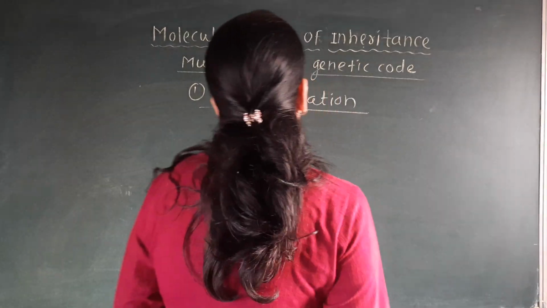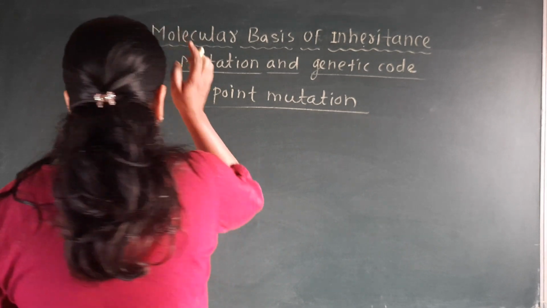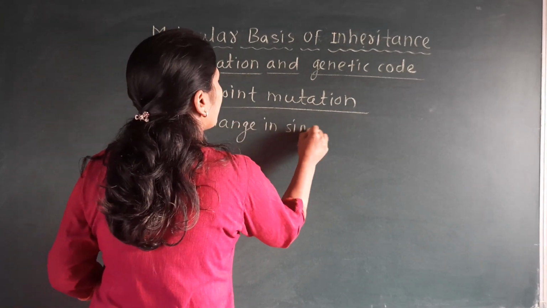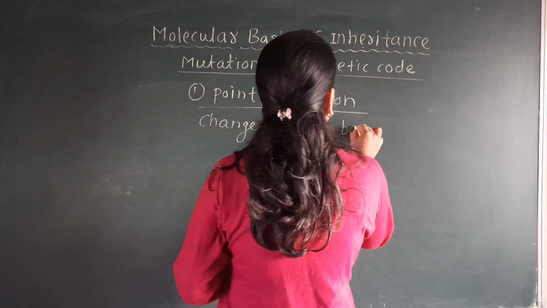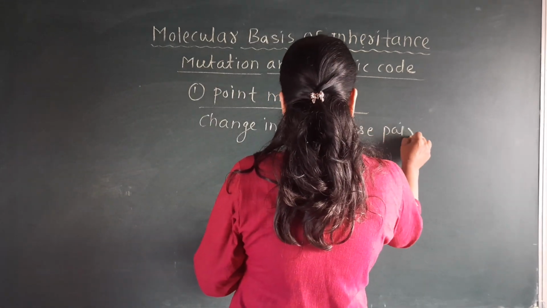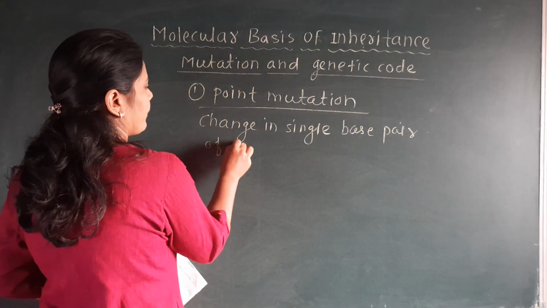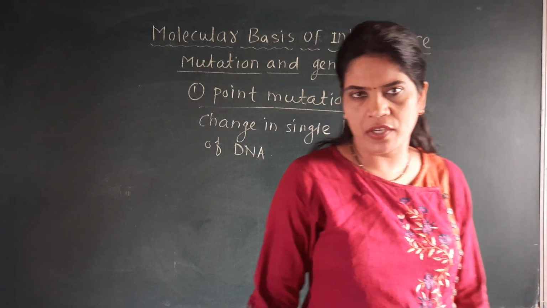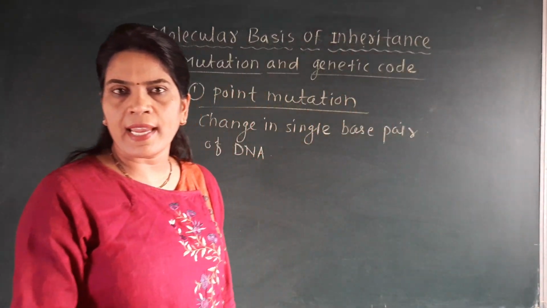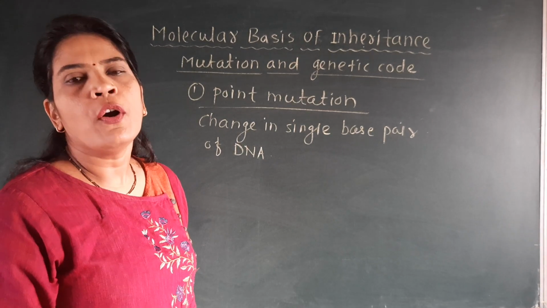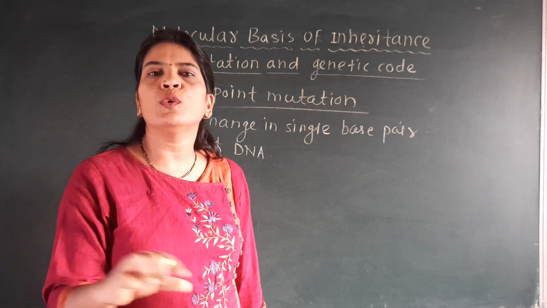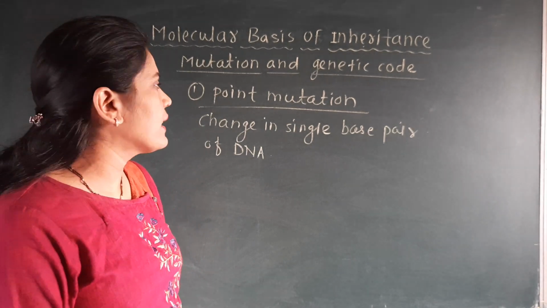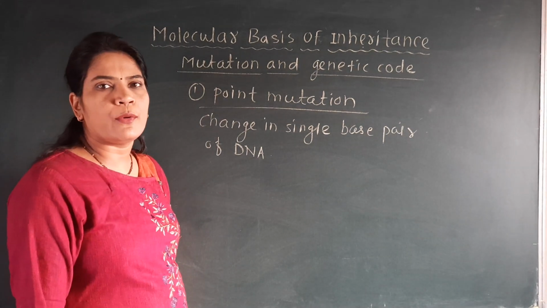Okay, so here we will write the definition of point mutation, that is change in single base pair of DNA. Okay, only one base pair can be changed. Only one base pair, either A or T or C or G. Not whole, not 2, not 3, not 4. Only one base will be changed there, and that is called as the point mutation.